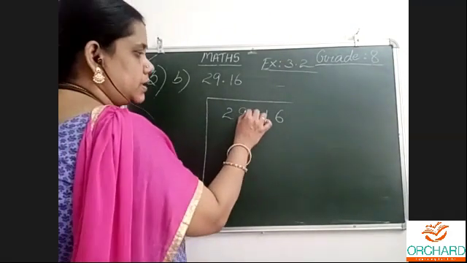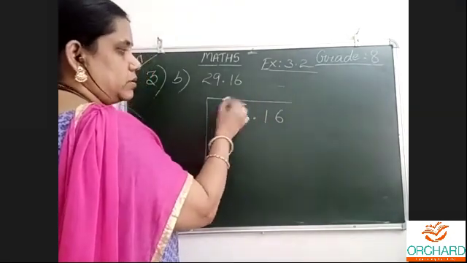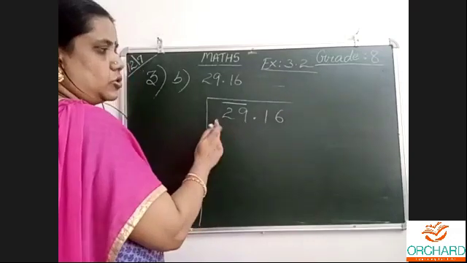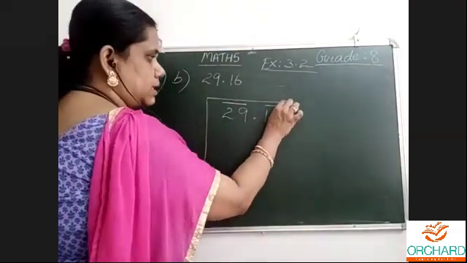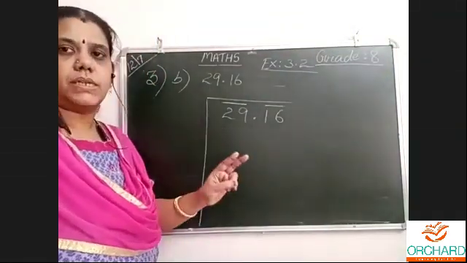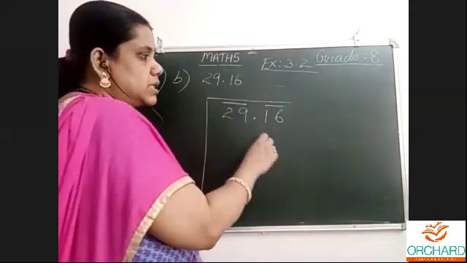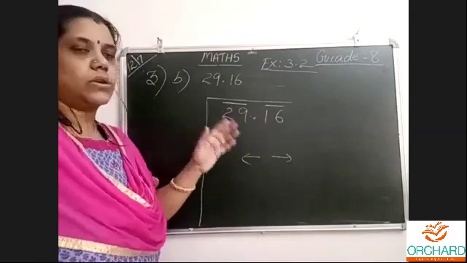Now, for the first whole number part, starting from 9 to 2, and then this portion, 1 to 6. Two numbers only. Anyway, the bar will be for two numbers. In this question it is okay, two numbers.